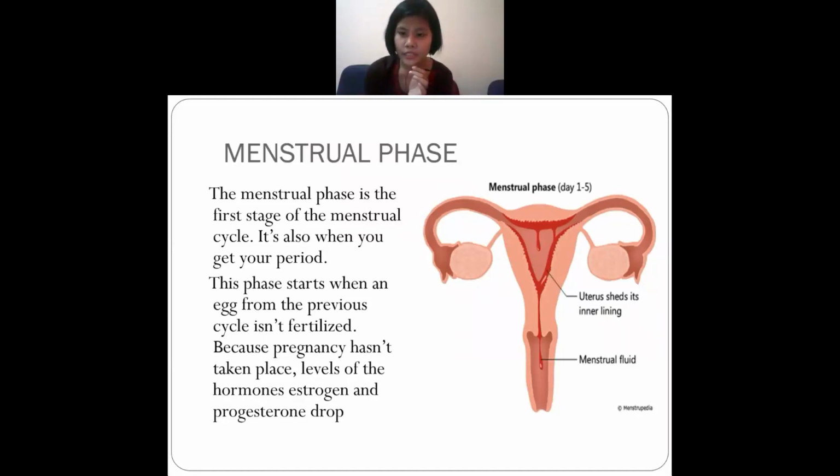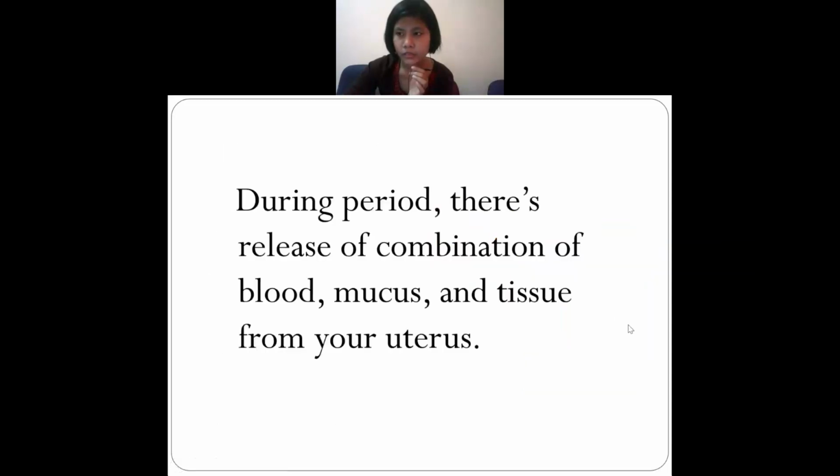And here the hormones, estrogen and progesterone, drop. Means their level drops. And in this menstrual phase, you will find that blood, mucus, and some tissues are released from the uterus, and it comes out through the vagina, which is the menstrual fluid. All right, is it clear till here? Yes, ma'am.